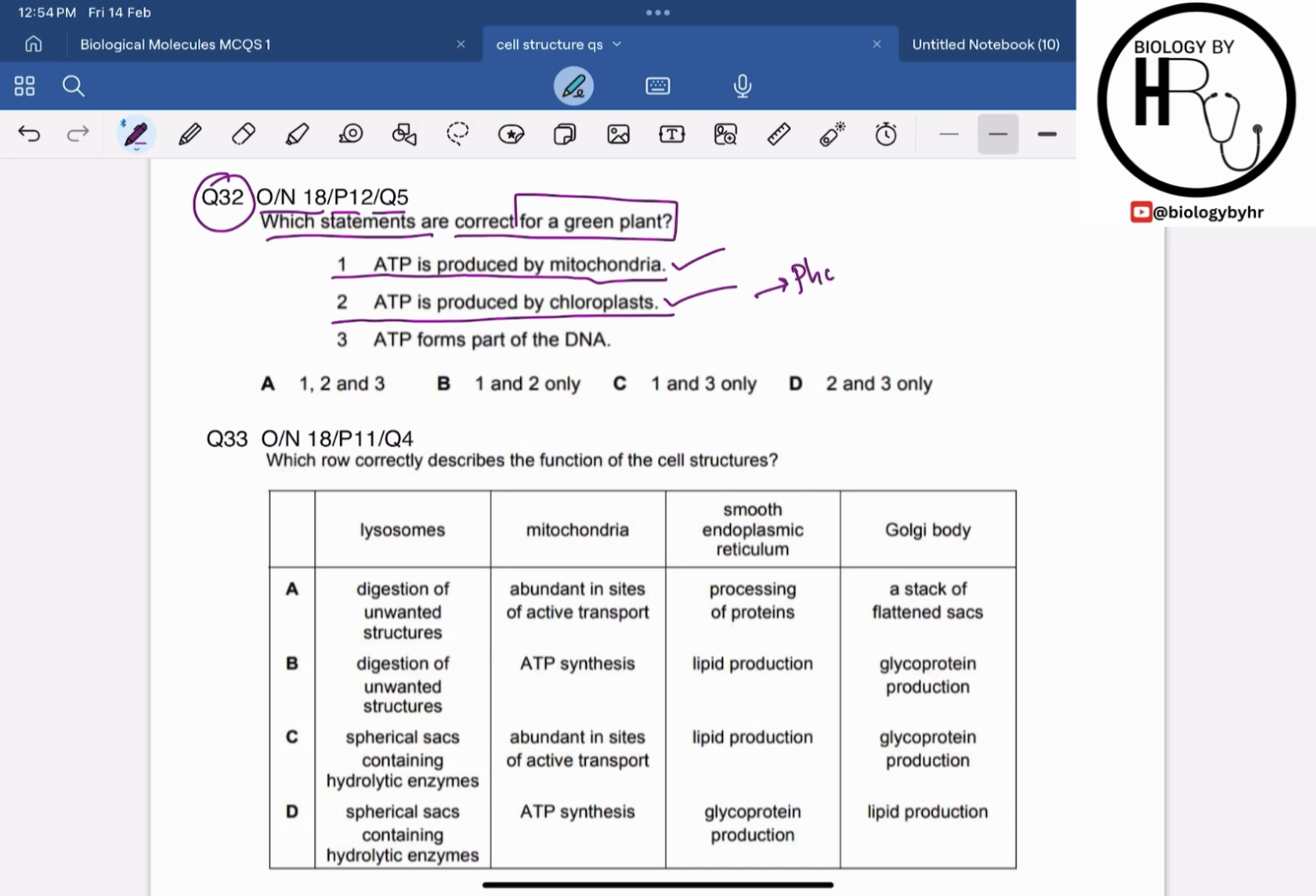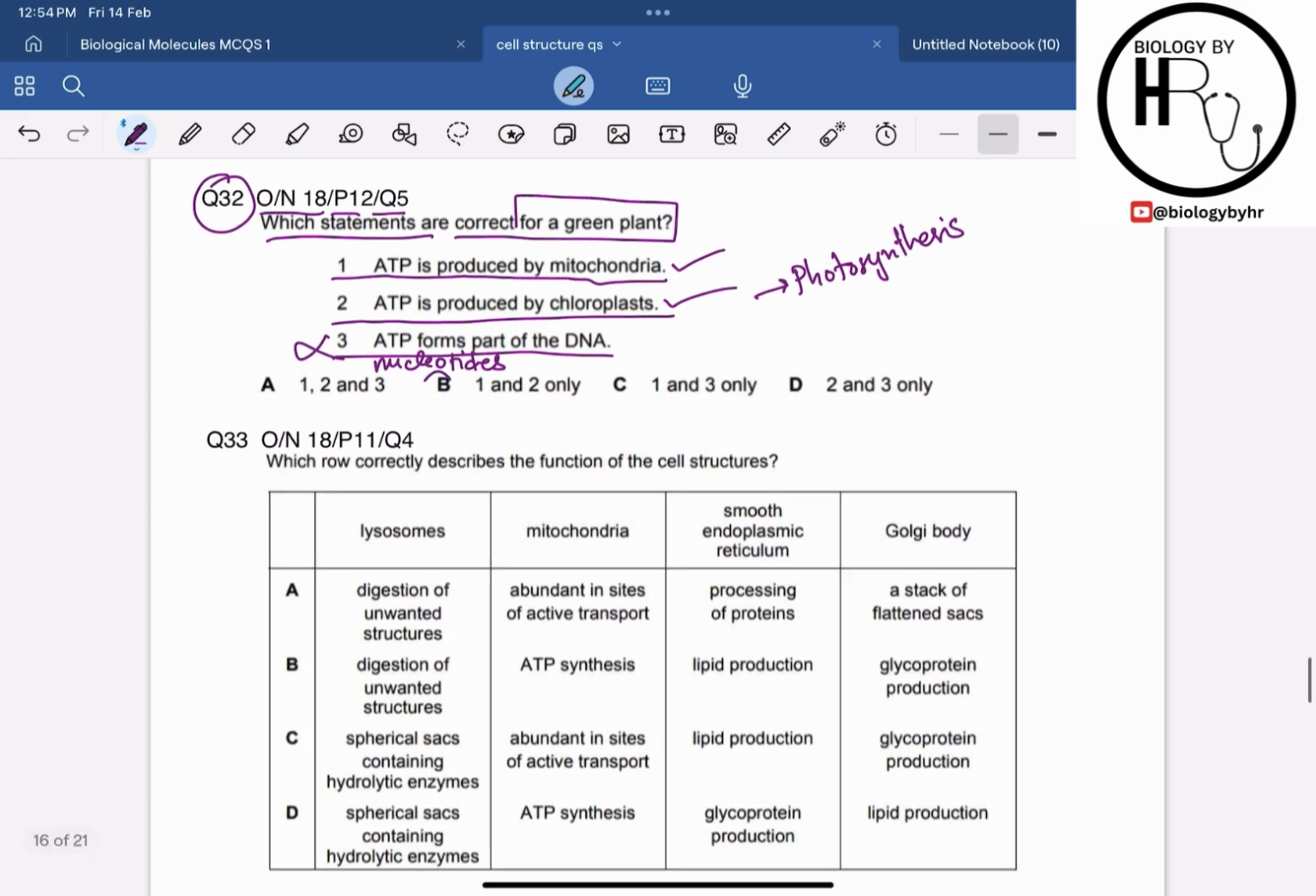for the process of photosynthesis, right? And ATP is produced during the light dependent reaction of photosynthesis. You are going to study it in detail in A2. We have a whole chapter on photosynthesis where we will be discussing how ATP is produced by the chloroplast during photosynthesis, right? Then statement 3 is saying that ATP forms part of the DNA. No, it is incorrect. ATP does not form part of the DNA. Rather, nucleotides form part of the DNA. Right? So hence the correct answer for this MCQ must be option B, 1 and 2 are correct only.